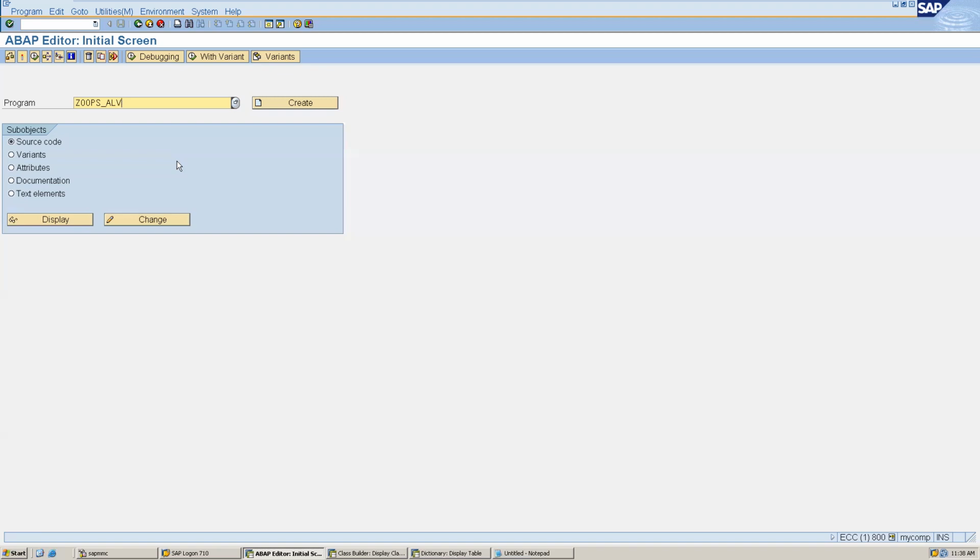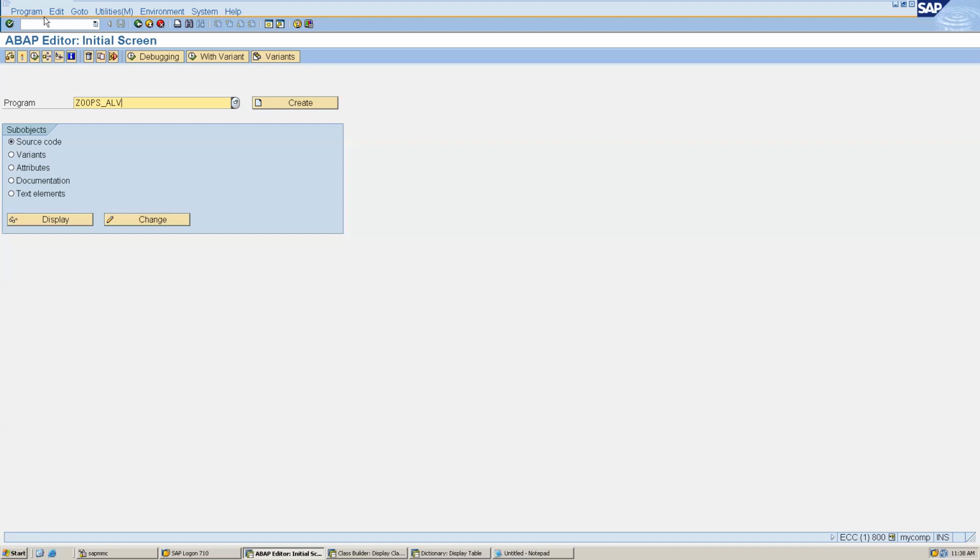First they came with the user exit, because in earlier days they were doing programming using FORM and PERFORM, so there were no function modules and no OOPS concept in ABAP. So they provided the enhancement based on FORM and PERFORM, and it is called a user exit. We will see how we can find a user exit and how we can implement it.